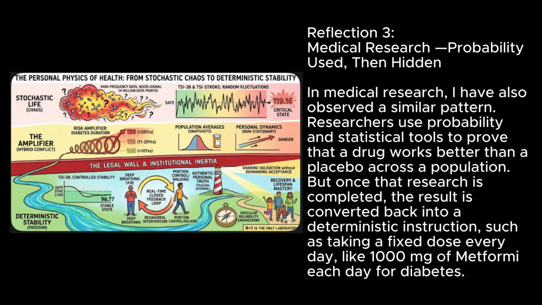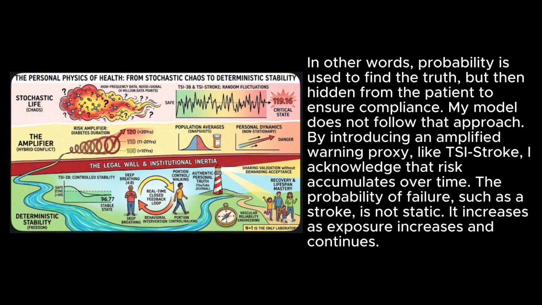Reflection 3: Medical research. Probability used, then hidden. In medical research, I have also observed a similar pattern. Researchers use probability and statistical tools to prove that a drug works better than a placebo across a population. But once that research is completed, the result is converted back into a deterministic instruction, such as taking a fixed dose every day, like 1,000 milligrams of metformin each day for diabetes. In other words, probability is used to find the truth, but then hidden from the patient to ensure compliance.